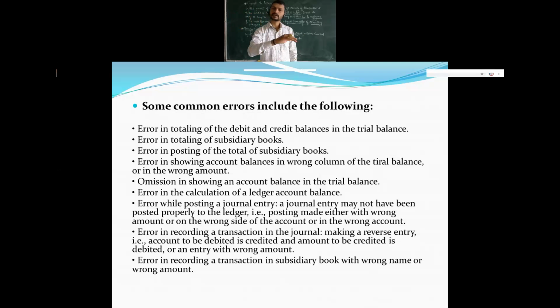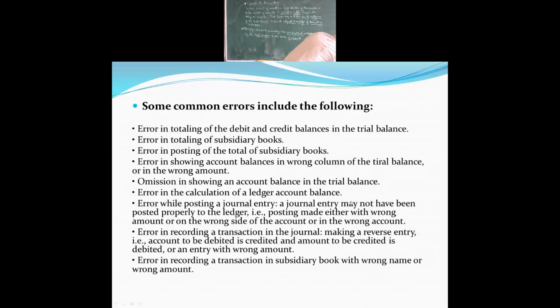This kind of error also comes here. In the subsidiary books of account, if you are recording this kind of accounts, some misplacement of entries will also take place. So let's move further.